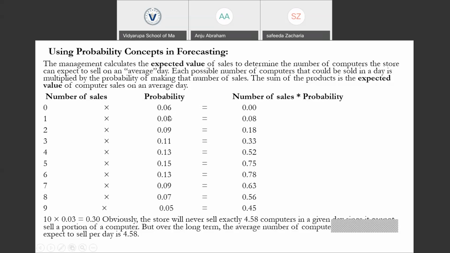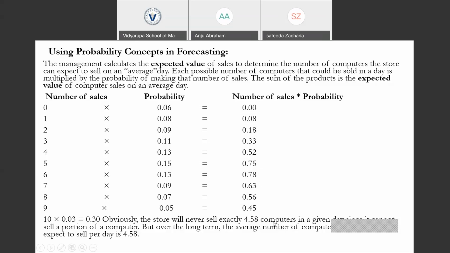Likewise, we are given the probability values, and we are going to calculate the expected number of sales, or expected value of the computer sales on an average day, which is computed as the sum of the values. The number of sales is multiplied with their probability values, and we sum up all those products. This expected value would be 4.58 computers.